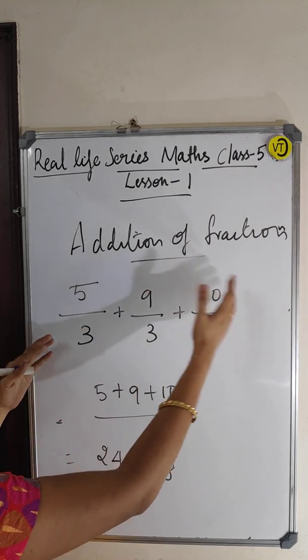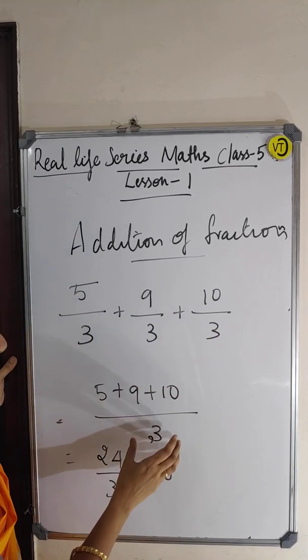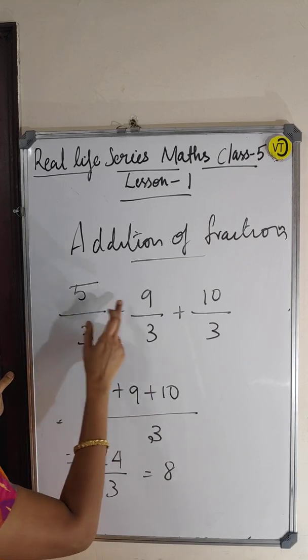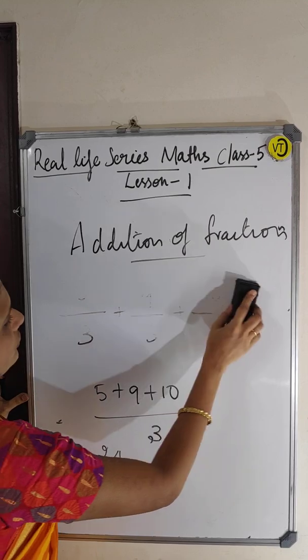So, this is the addition of fractions. Okay, when the denominator is the same, you have to write the denominator as 3 only. Then add the numerators separately and write it. Okay, fine.